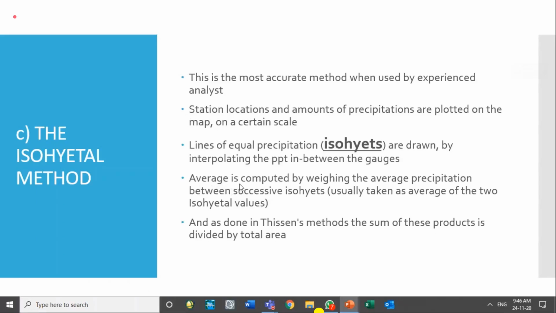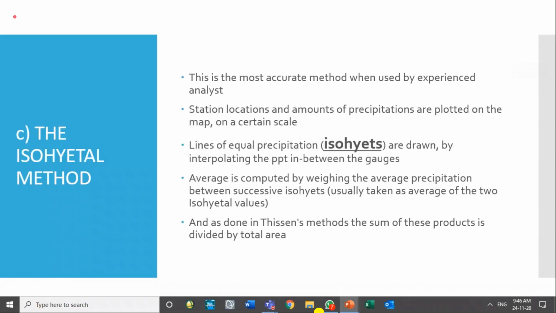So the average is computed by weighing the average precipitation between successive isohyets, and usually it is taken as the average of the two isohyet values. And as done in the Thiessen method, the sum of these products is divided by total area. So this is the way we calculate with isohyets. We mark the isohyets and then we average.